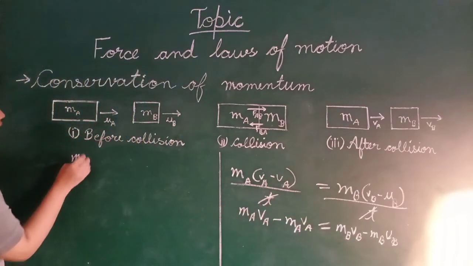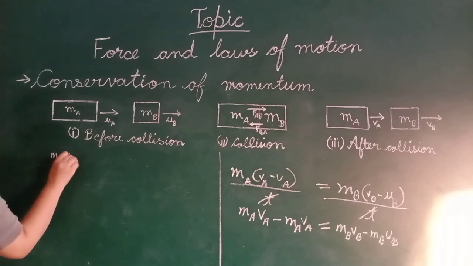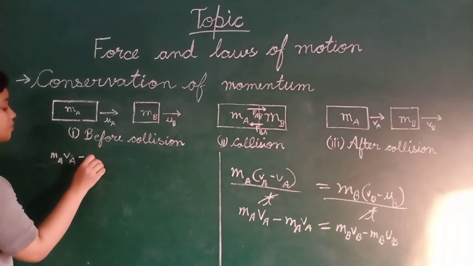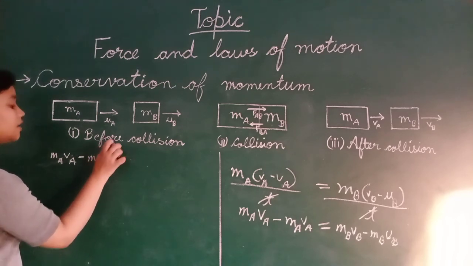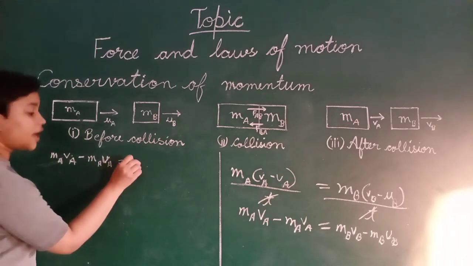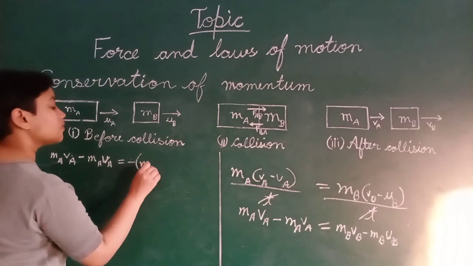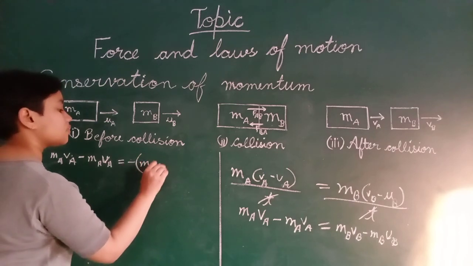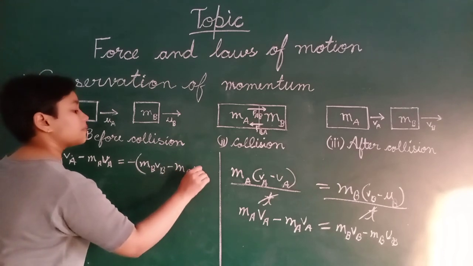So MA (VA minus UA) is equal to minus (VB minus UB).